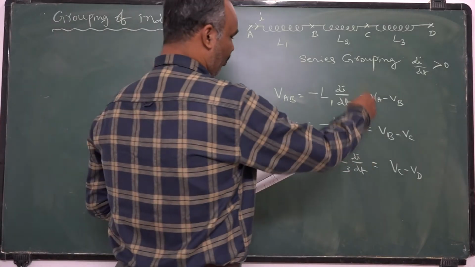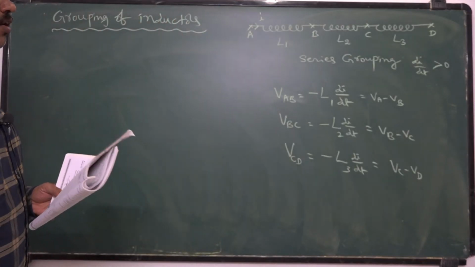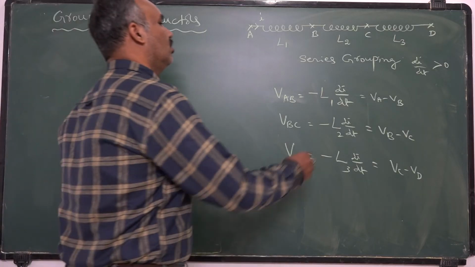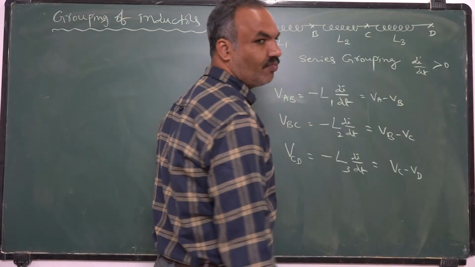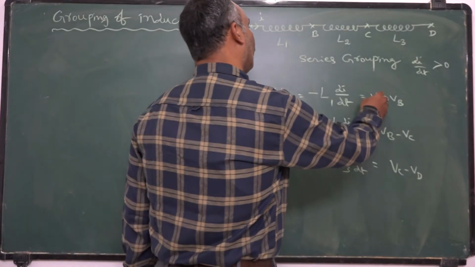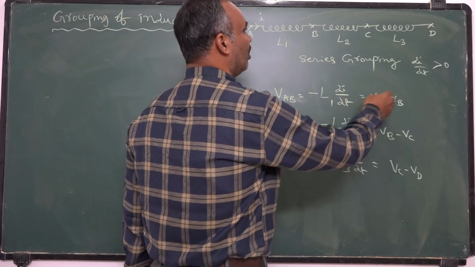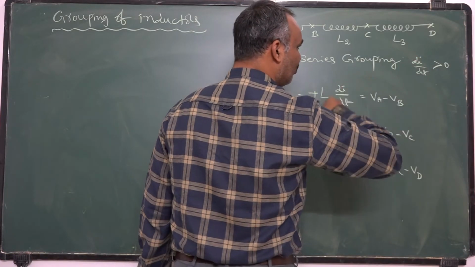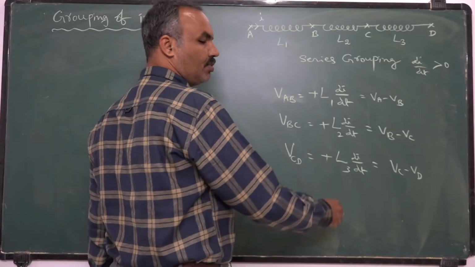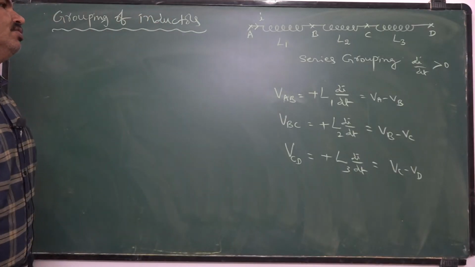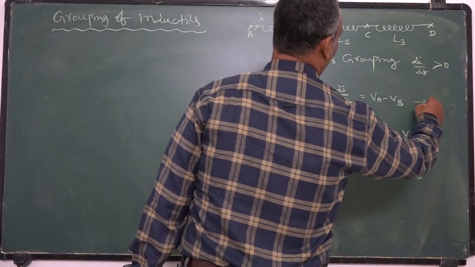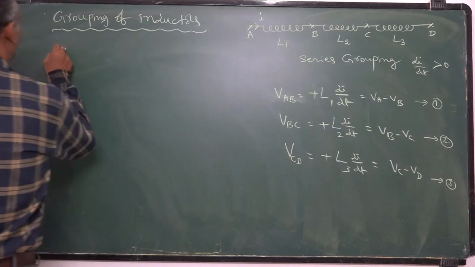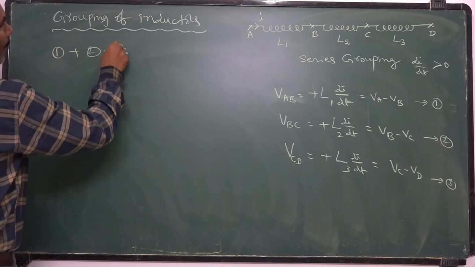Now, if you add all the three equations, what will happen? Already we have a concept of potential difference between the ends of a conductor. Whenever we take the potential difference between the ends of a conductor, if current is increasing with respect to time, these terms are positive terms. If current is decreasing with respect to time, these terms are negative terms. Just see the earlier concept. Now, this is equation number 1, equation number 2, equation number 3. Equation 1 plus 2 plus 3.